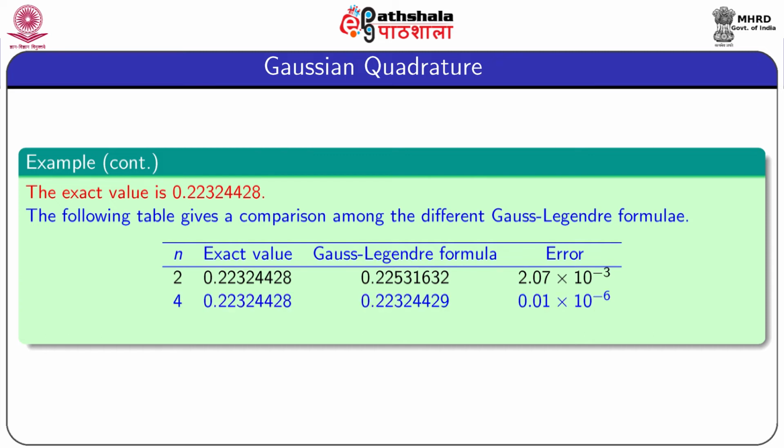And for n equal to 4, the absolute error is 0.01 into 10 to the power minus 6. The error is very small compared to n equal to 2. That means the 2-point Gauss-Legendre formula gives more error than the 4-point formula. And also for the 6-point Gauss-Legendre formula, the absolute error is 0.01 into 10 to the power minus 6. The order of error in the 4-point and 6-point formulas is the same.